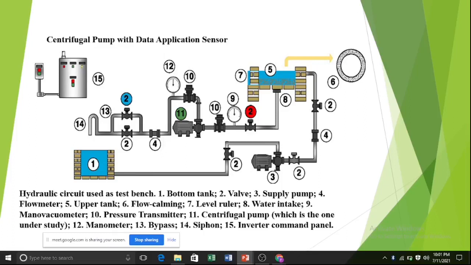At point 2 again is a valve, and at number 5 is an upper tank, which is also a reservoir.